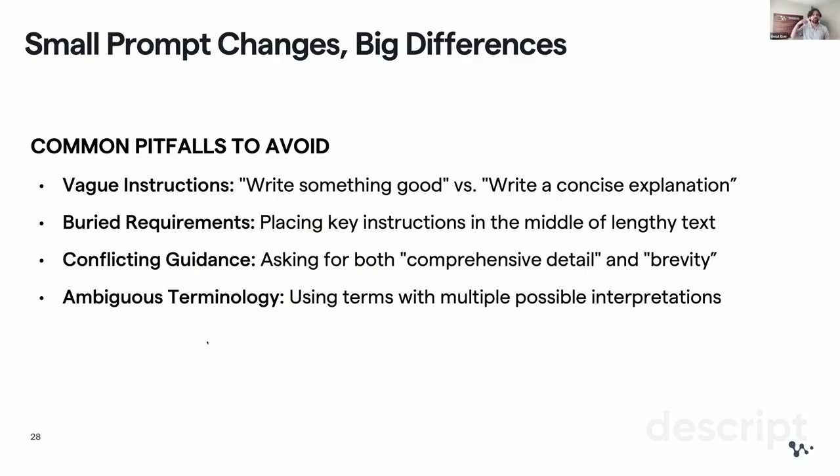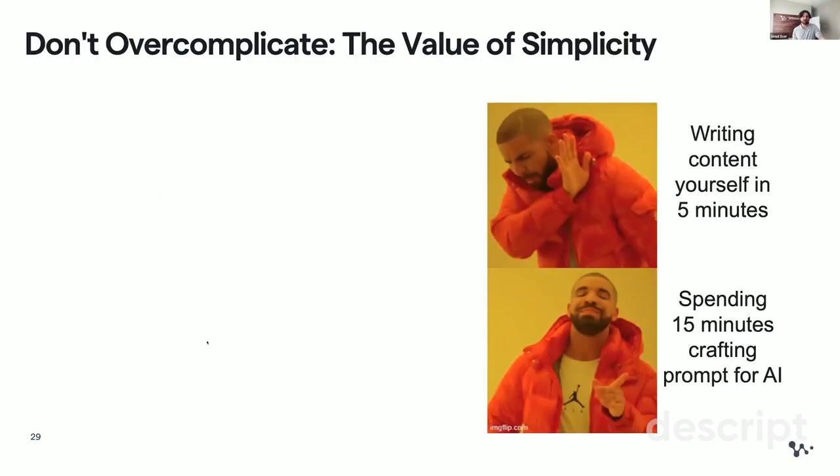For example, you might be asking for comprehensive detail and brevity at the same time, and it's going to ask, what? Which one? It's going to stick to one of them, but you don't know which one, so it's obviously not going to work. And if you use ambiguous terminology, again, terms with multiple possible interpretations, there's no right answer there. It cannot read your intention. You should make it much more precise when you're talking to it.